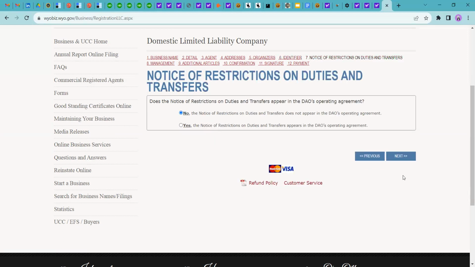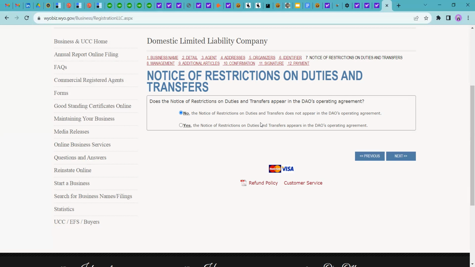So moving forward, the next step is the notice of restrictions on duties and transfer. So basically, a DAO LLC is very different from a normal LLC. There are some restrictions over the rights, powers, duties and transfer of ownership in the case of members. So they provide a few notices and a few restrictions.